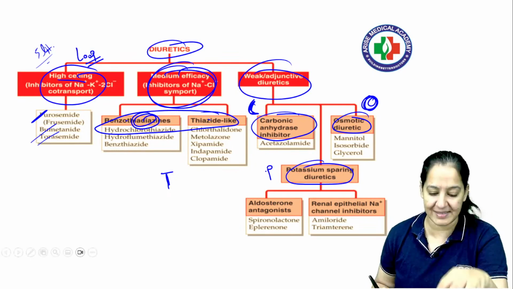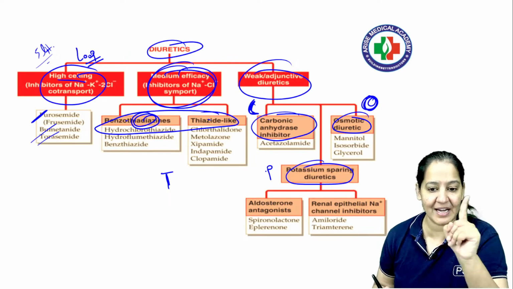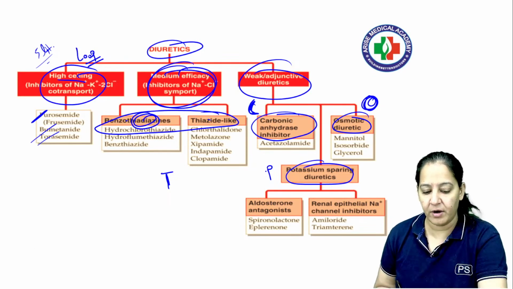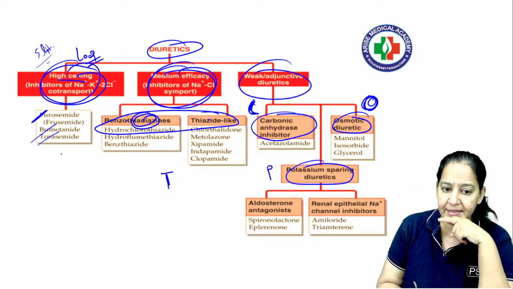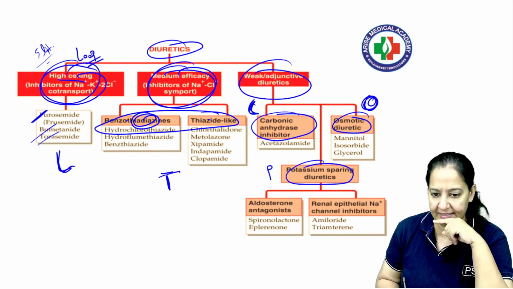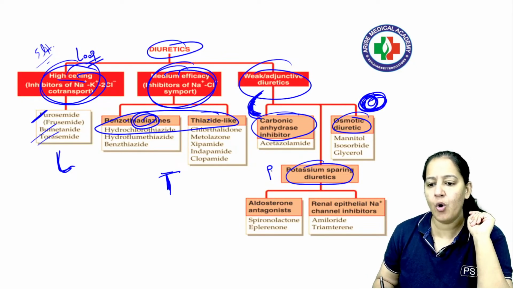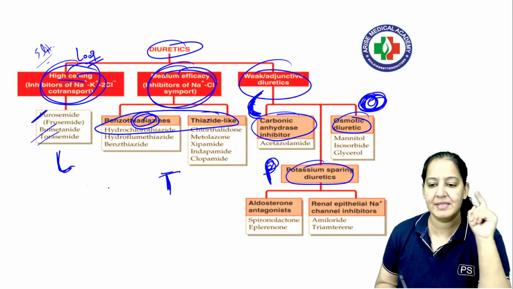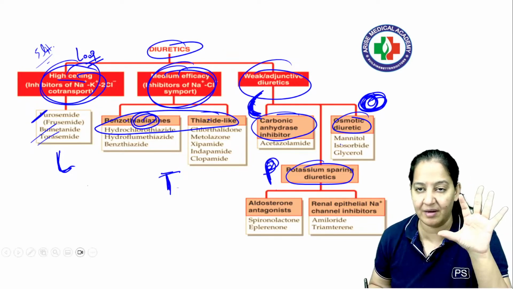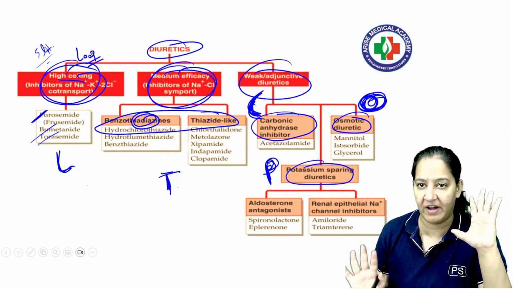I'm not reading the drugs inside that, as it will take time, but I'm assigning one letter to make a mnemonic. What is the letter I have assigned? These are loop diuretics L, these are thiazides T, carbonic anhydrase inhibitor C, osmotic diuretics O, and potassium sparing diuretics is P. C, T, P, C, O. So in the classification you should know the 5 names, right?